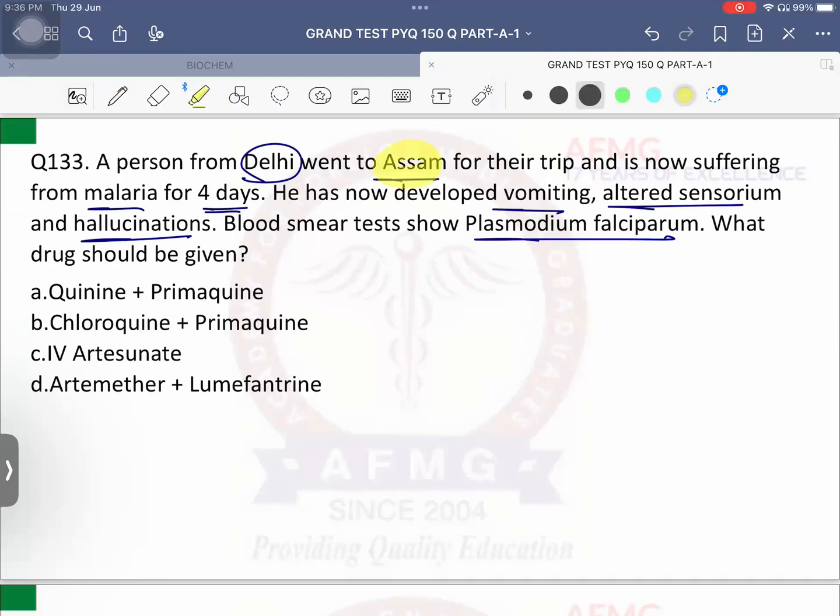So those who marked the answer looking at this, son, did you forget to see this? What is important is the malaria. Does it cause CNS manifestations usually? No. Does malaria go to the CNS? No. This is a case of complicated malaria. It is a case of cerebral or complicated malaria which is caused by Plasmodium falciparum.